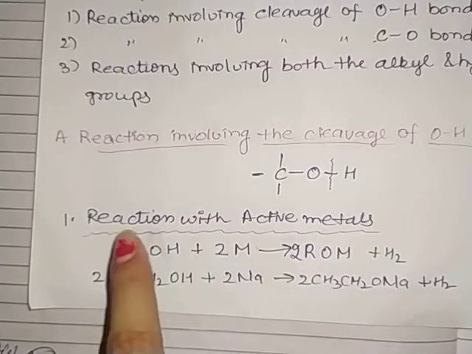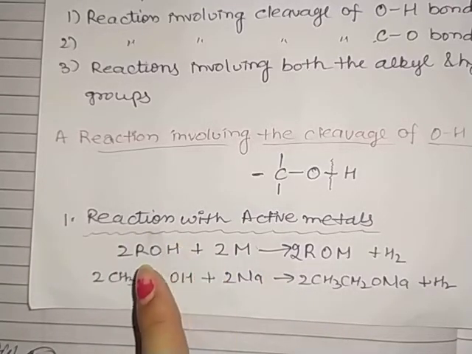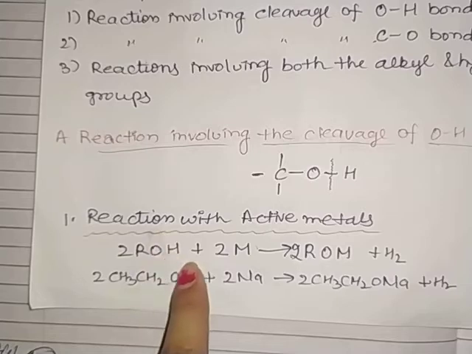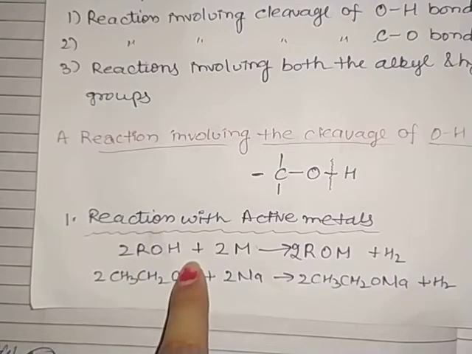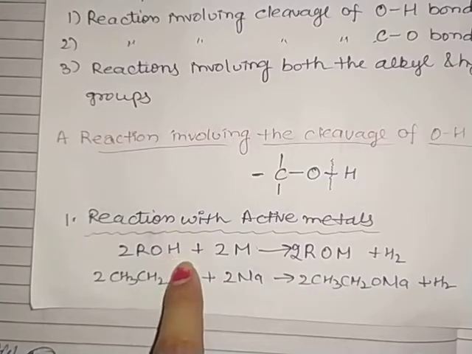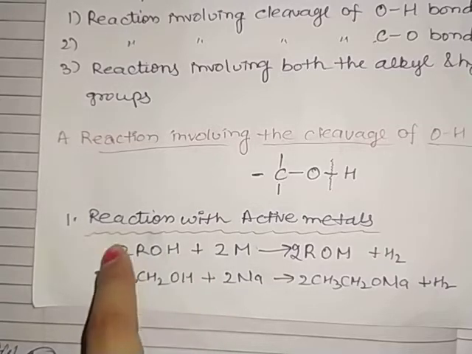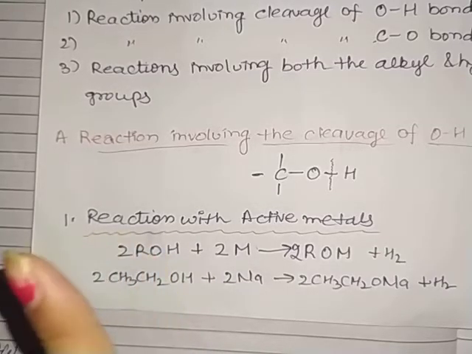Why acidic? Because according to the Bronsted-Lowry concept, when there is removal of a hydrogen atom or a proton, that acts as an acid. As you can see from here, hydrogen is donated, so that is why alcohol is acting as an acid.